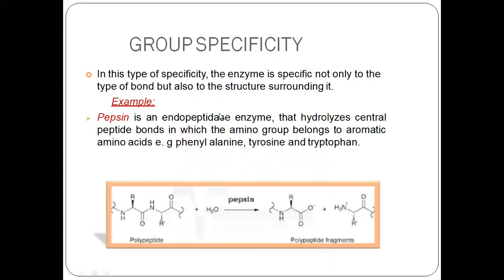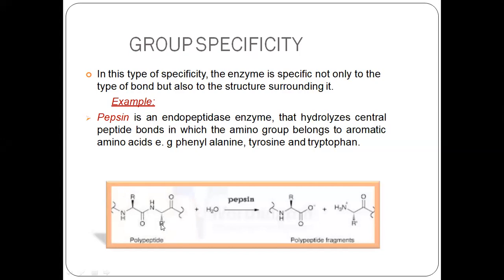Next is group specificity. Enzymes are also group specific. Pepsin is an example here. They can recognize only one type of structure. For example, pepsin is an endopeptidase enzyme. It hydrolyzes the peptide bond if it is formed between aromatic amino acids. For example, see this polypeptide; this is a peptide bond. Pepsin will hydrolyze this bond, breaking it only if these R groups are there.